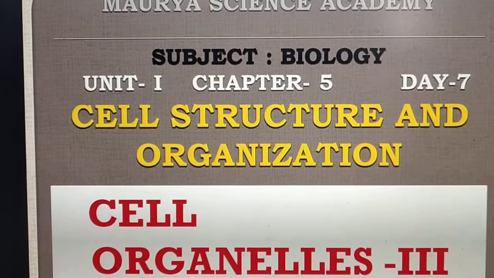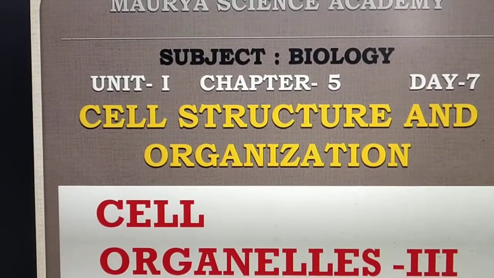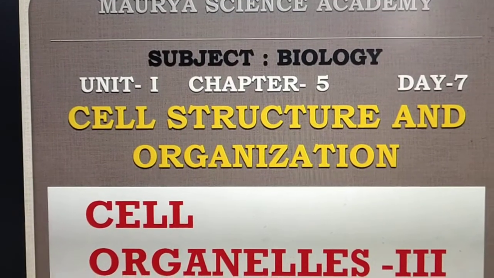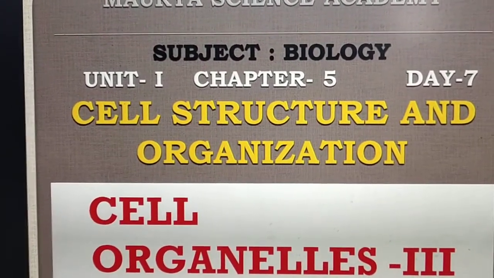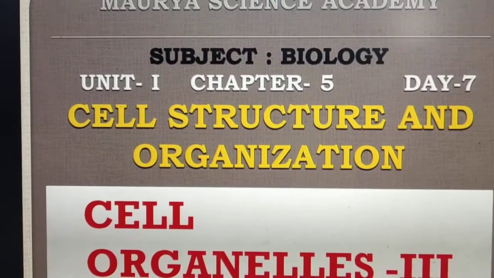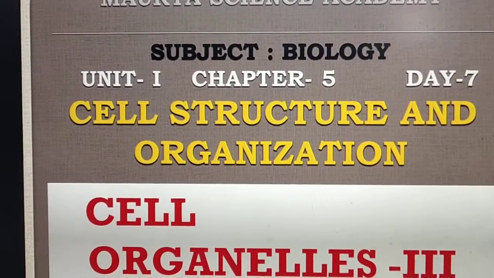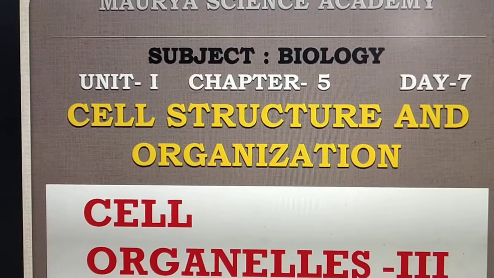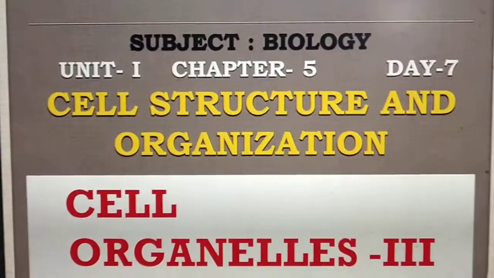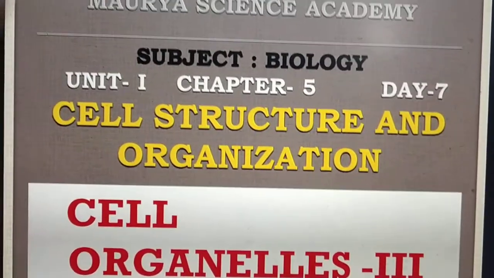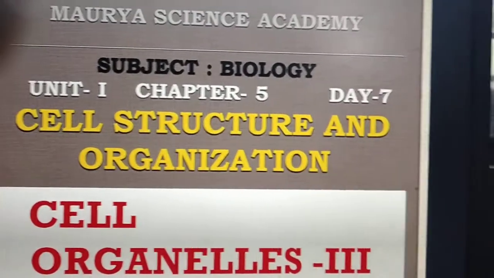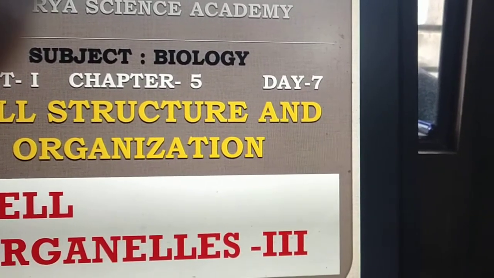In today's session, we learn about the remaining cell organelles, that is ribosome, nucleus and cytoskeleton. Cytoskeleton consists of cilia, flagella, centriole as well as centrosomes. Now we see the remaining cell organelles one by one.